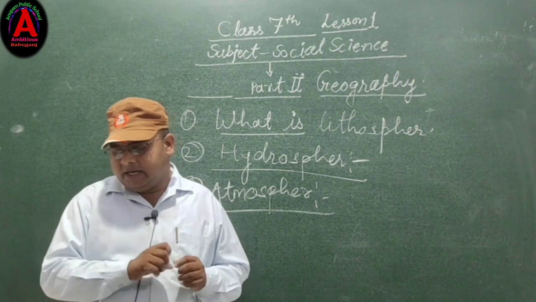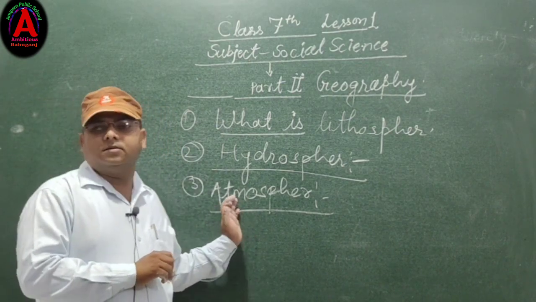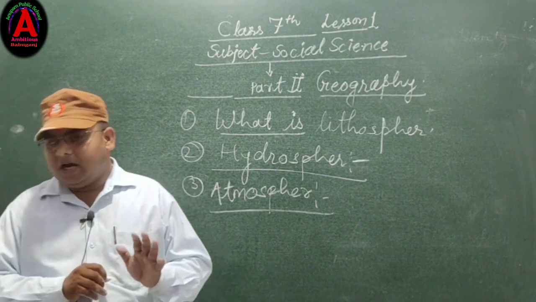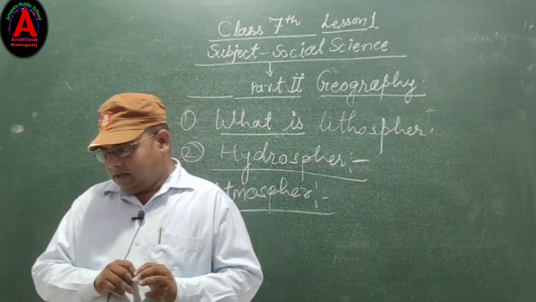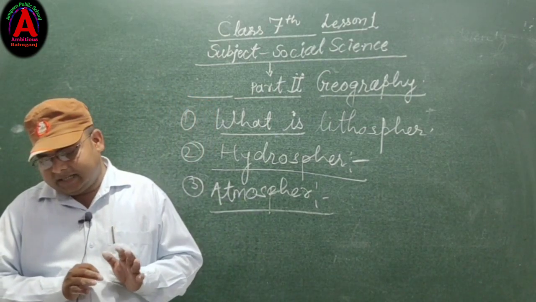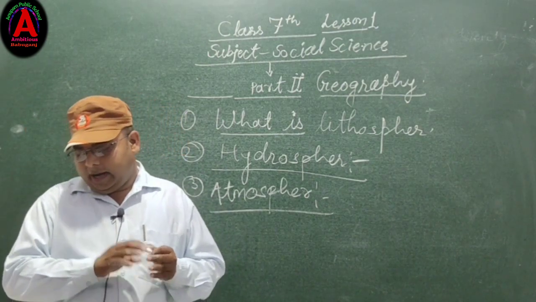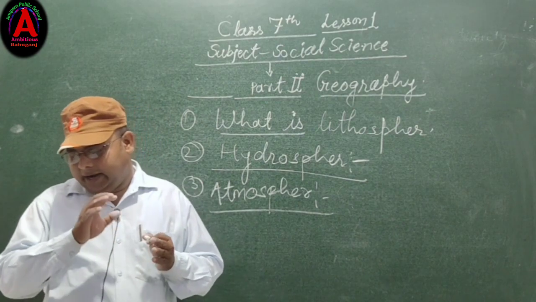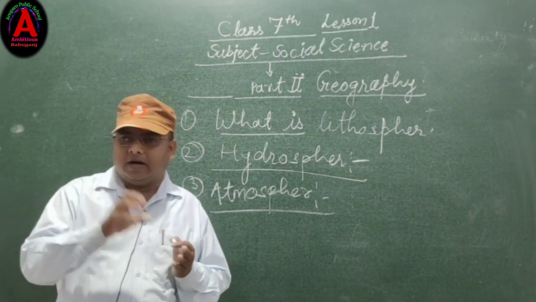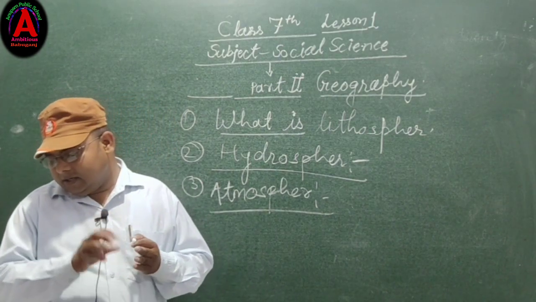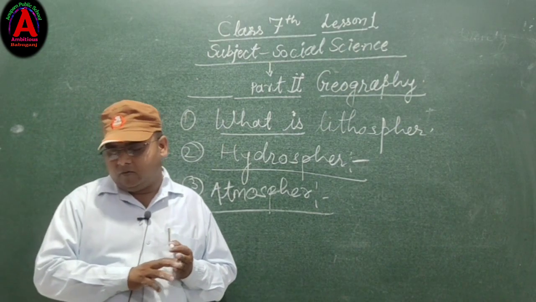The atmosphere is held on the earth by the force of gravity. The atmosphere contains life-giving oxygen for humans and animals, and carbon dioxide for plants. It also contains dust and water vapor.